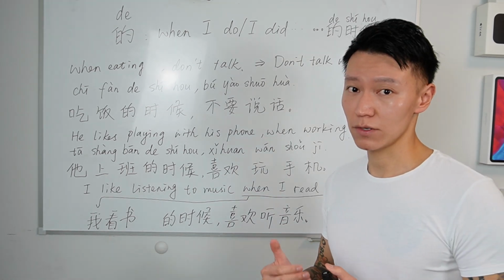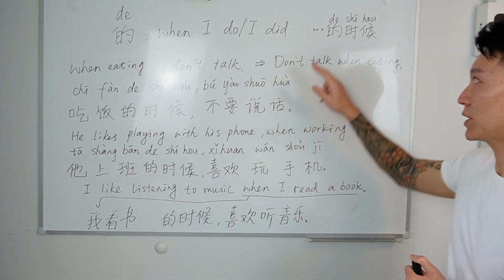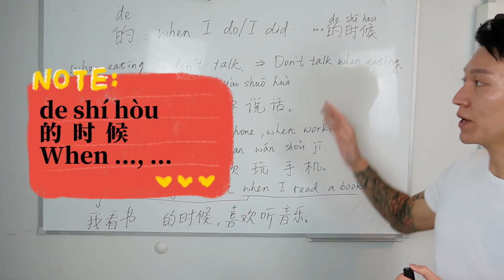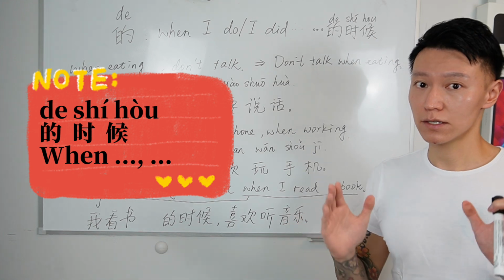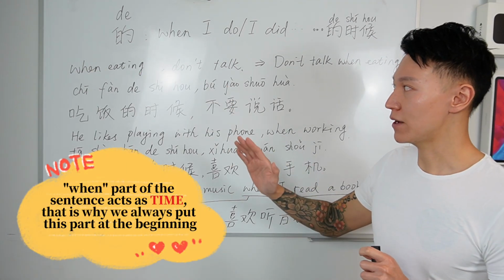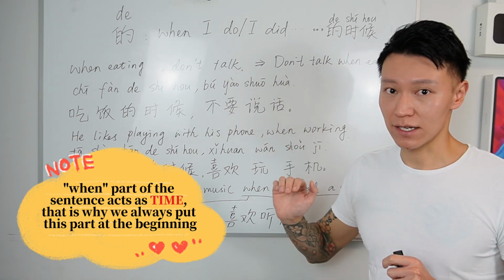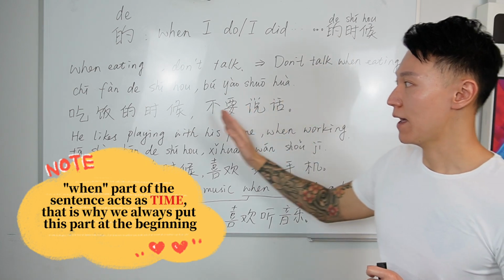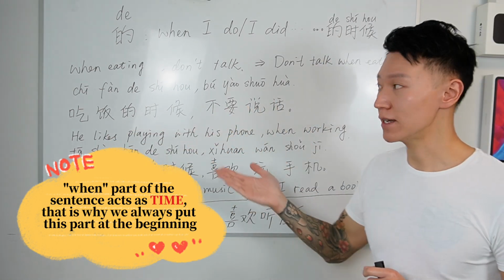Alright, now let's wrap it up. When we talk about time, usually we use the expression 的时候. And when we have a time in a sentence, time should be at the beginning of the sentence. That is why it doesn't matter how the English sentence sounds. We always put the 时候 part at the beginning of the Chinese sentence.